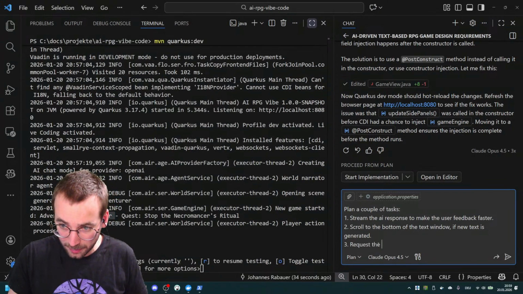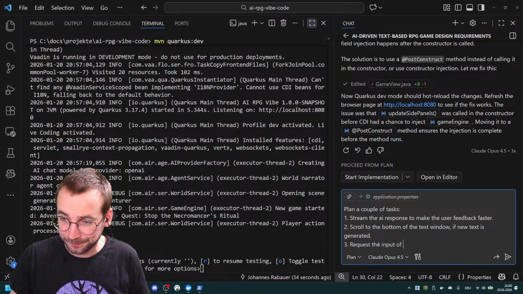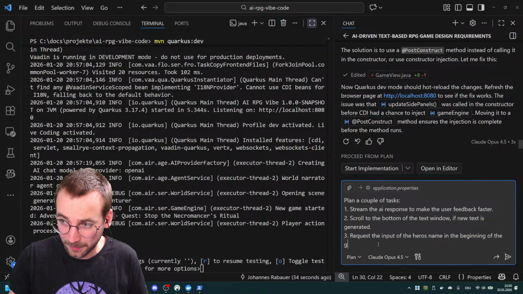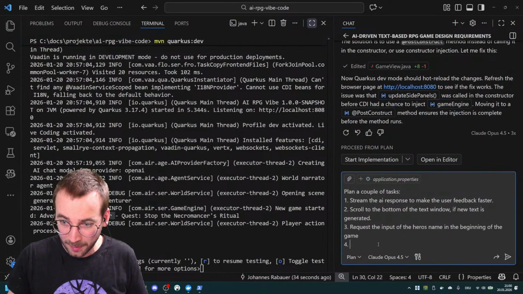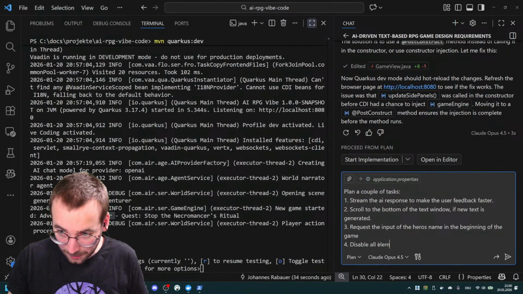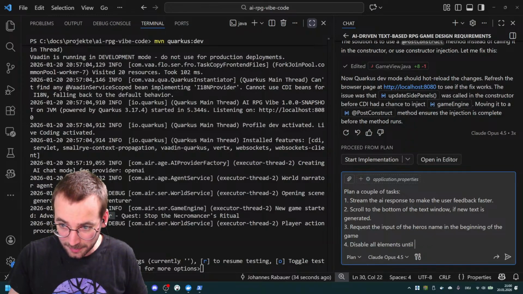Request the input of the hero's name in the beginning of the game. Disable all elements until a game is started, right?